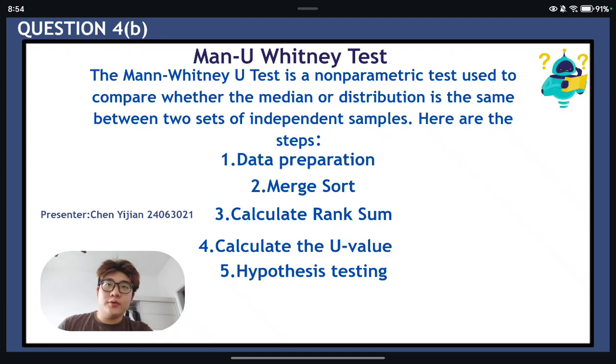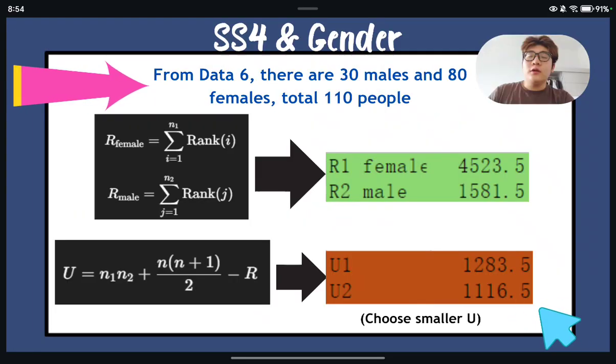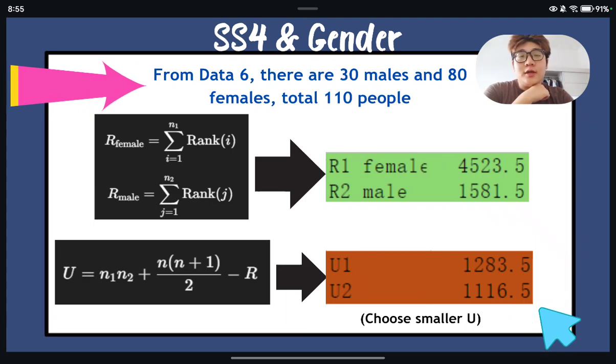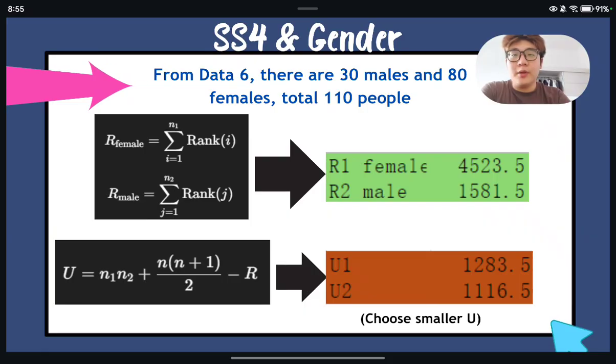The Mann-Whitney test is a non-parametric test used to compare whether the median or distribution is the same between two sets of independent samples. And here are the steps. First, data preparation, setting variables, third and fourth are the rank sum and the U value. In this question, I choose the best 4 and gender as the variables. From 36, there are 30 males and 80 females, totally 110 people.